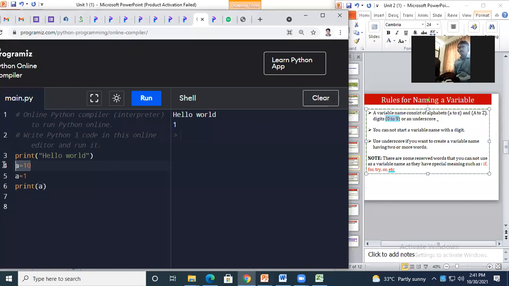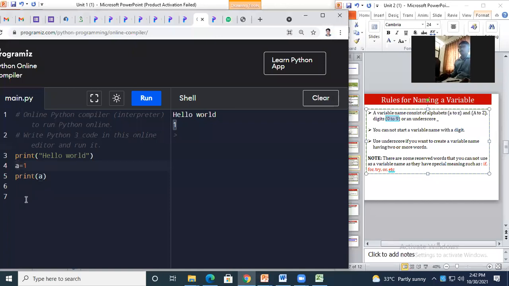Okay, just take an example. I will remove this line. Now I have variable A. For this I will run first. You'll find it is working correctly. Now what is the case? You cannot start a variable name with digits.